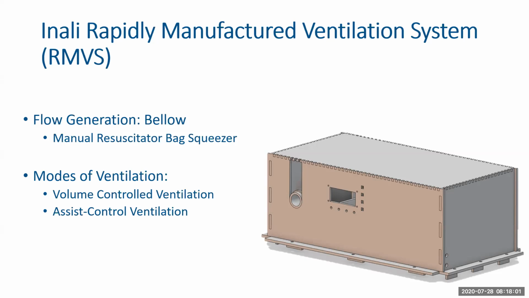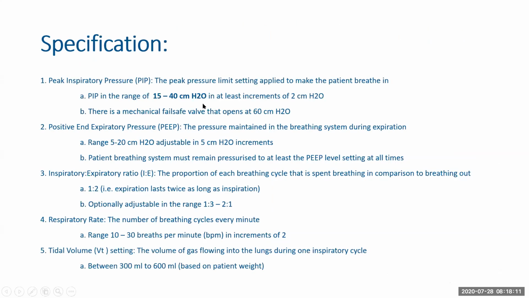The modes of ventilation that we were able to implement were volume controlled ventilation and assist controlled ventilation. So these are the specifications of the ventilator. The peak inspiratory pressure limit that we apply for the patient can be in the range of 15 to 40 centimeters of H2O in increments of 2 centimeters of H2O.